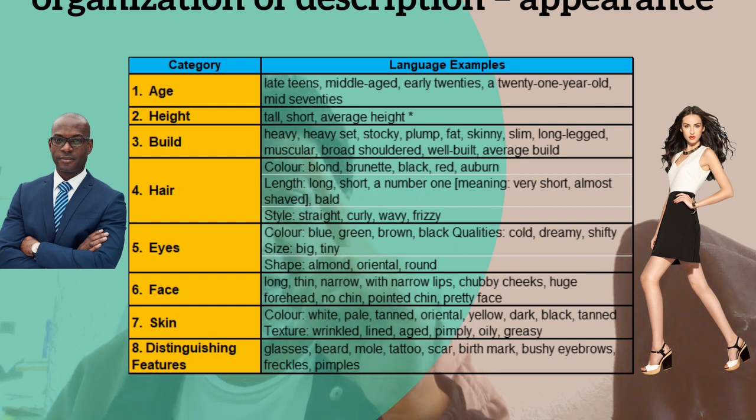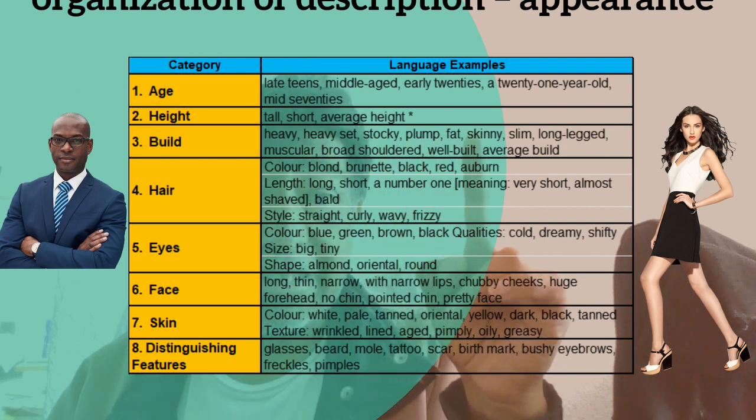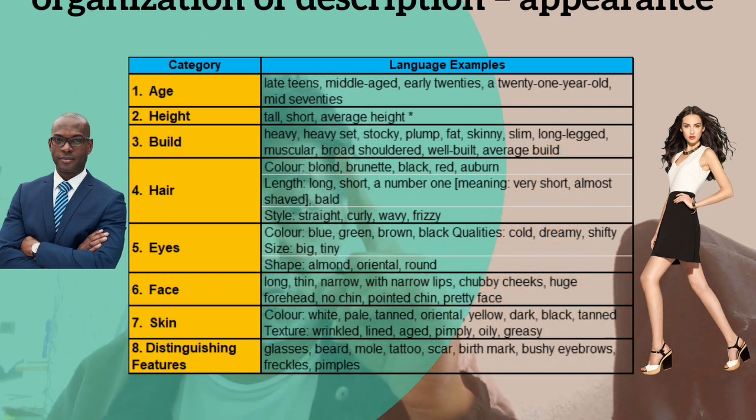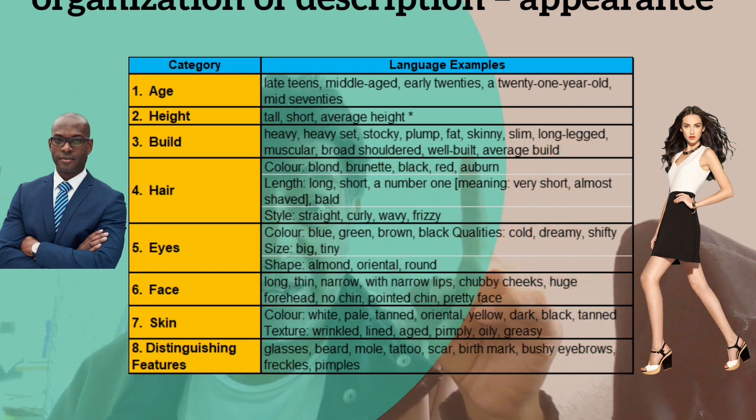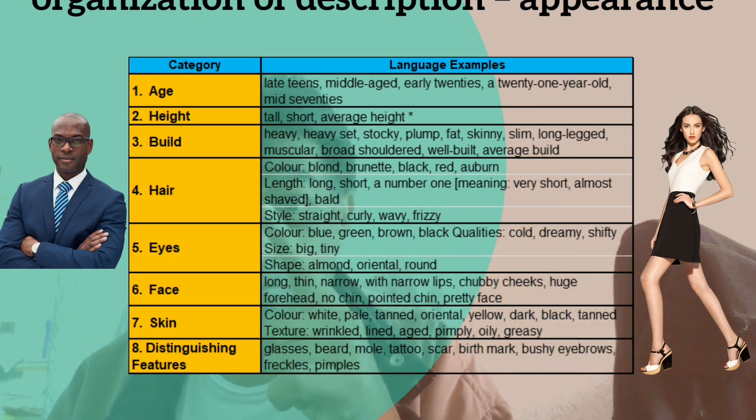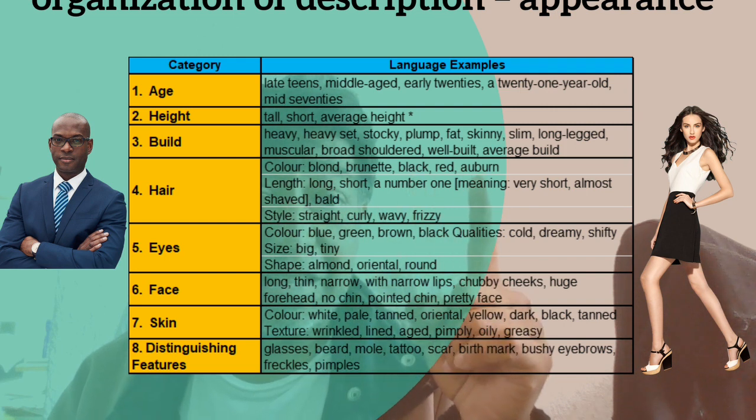Build, like heavy, heavy set, stocky, plump, fat, skinny, slim, long legged, muscular, broad shoulders, well built, average build. Hair. In hair we have to consider the color: blonde, brunette, black, red, auburn.